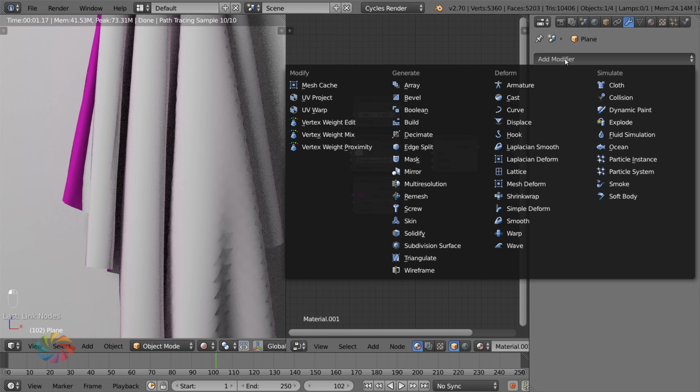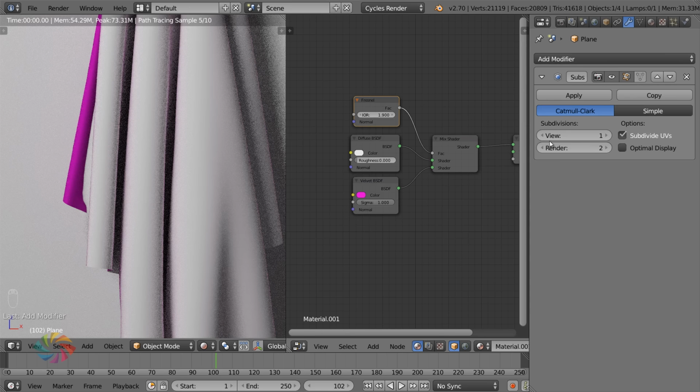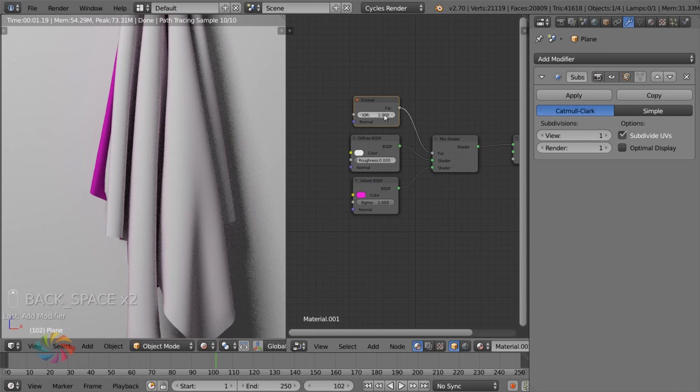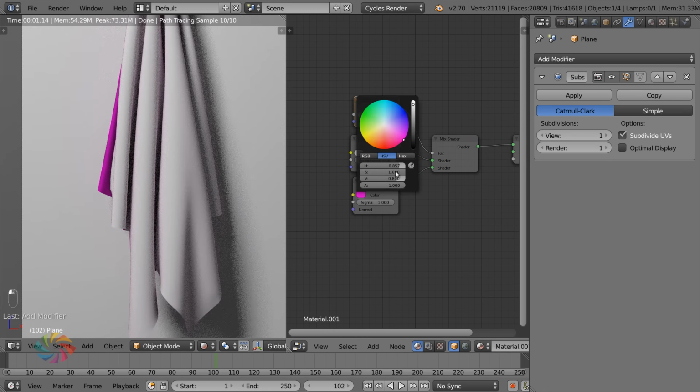That's good. Let's just add a subsurf modifier just so it's a little bit smoother. There we go. Let's go 2. Anyways, the higher you set that to, the more of that velvet effect is going to come through. But I'm just going to leave it at 2. That's good. And we'll just set that back to 1.